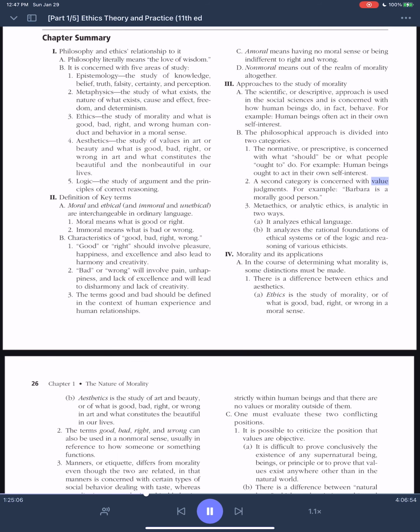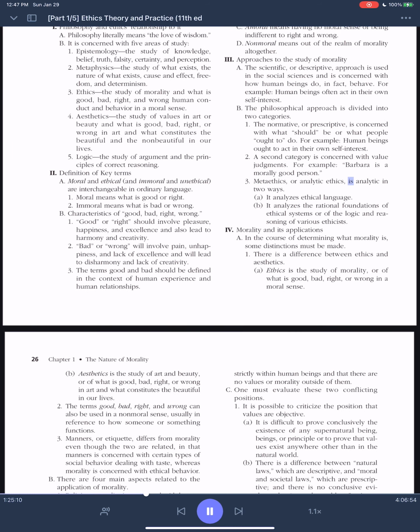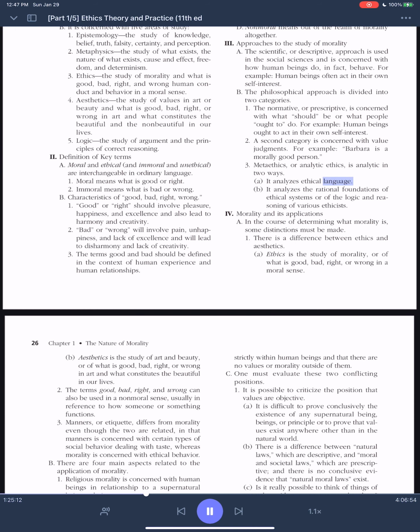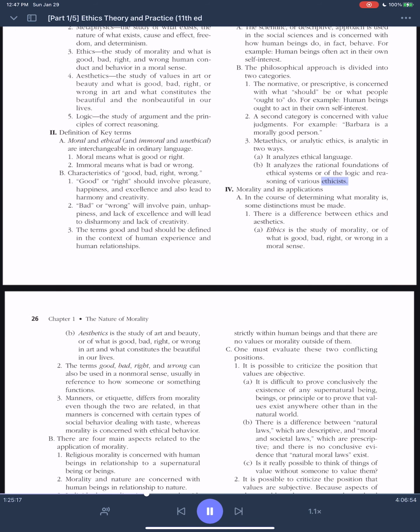2. The second category is concerned with value judgments. For example, Barbara is a morally good person. 3. Metaethics, or analytic ethics, is analytic in two ways. A. It analyzes ethical language. B. It analyzes the rational foundations of ethical systems or of the logic and reasoning of various ethicists.